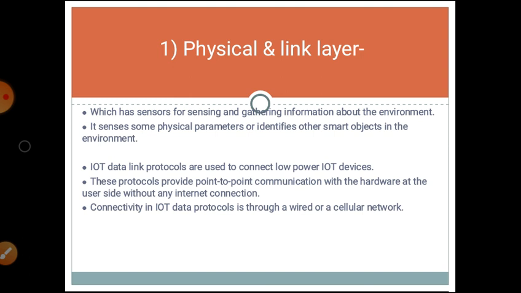And in the link layer, the IoT data link protocols are used to connect low power IoT devices. These protocols provide point-to-point communication with the hardware at the user side without any internet connection. Connectivity in IoT data protocols is through a wired or a cellular network. This is about the physical and link layer.